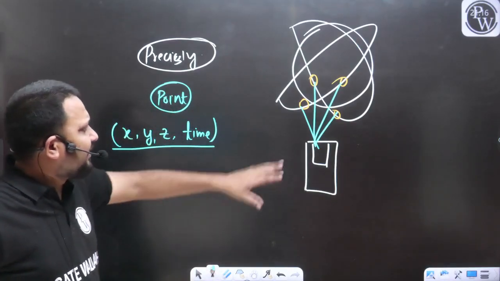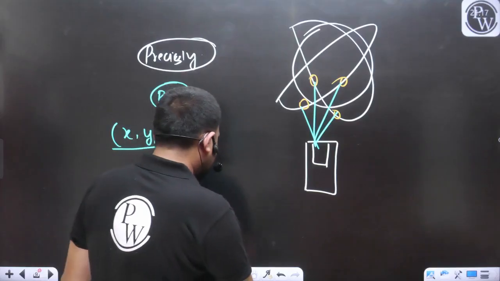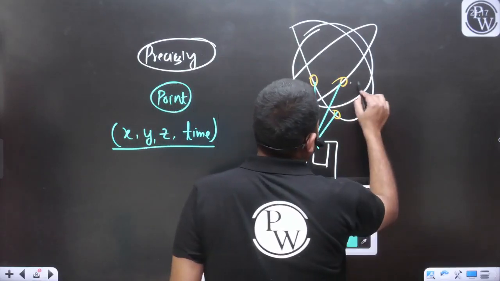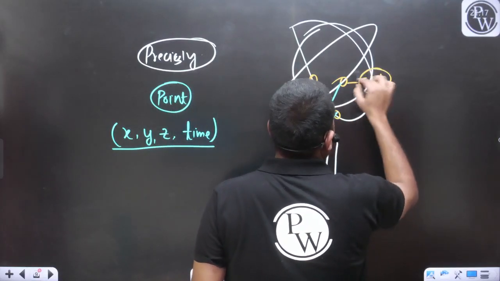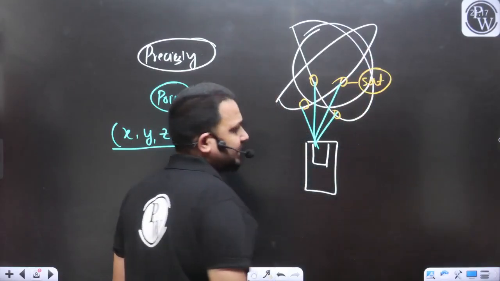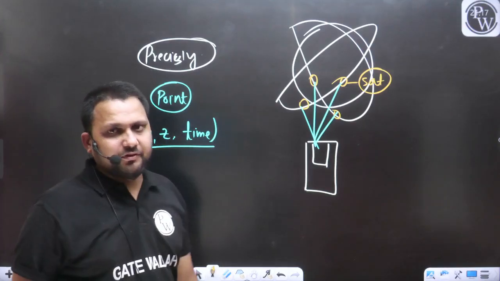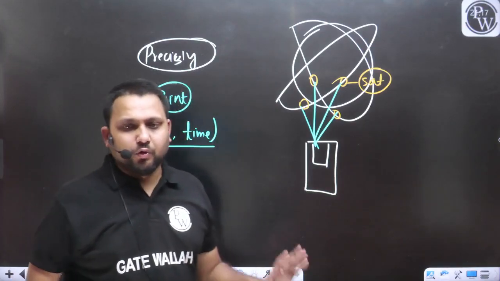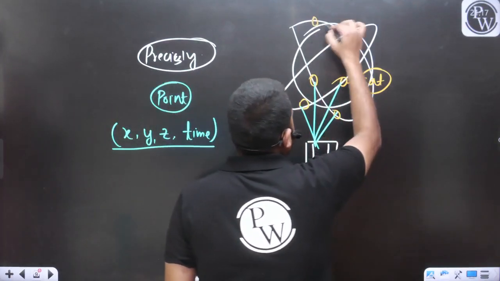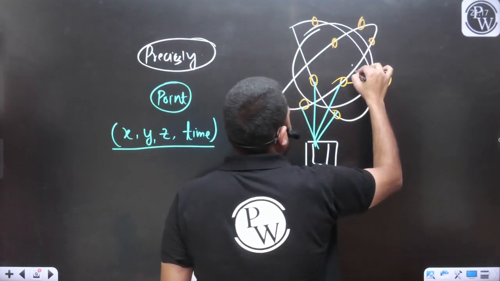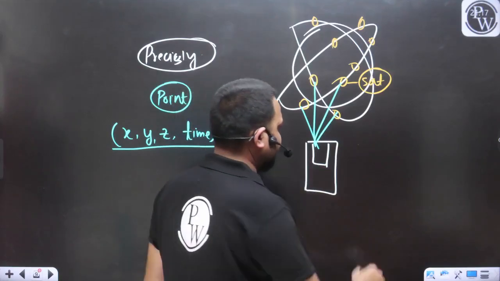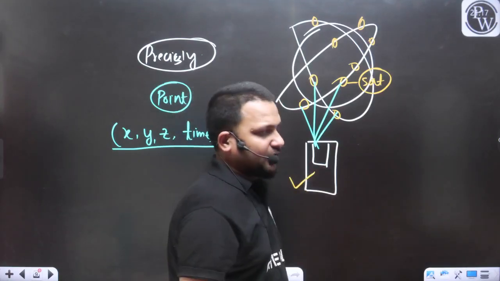Yellow route. These are the satellites, dear. We have discussed that in each orbit there are 4 satellites. In each orbit there are 4 satellites. Total 24 satellites are there. So it may be possible that you are not connected with all of them. This is your receiver, the receiver of the GPS.